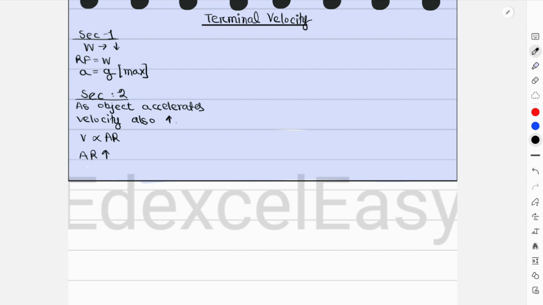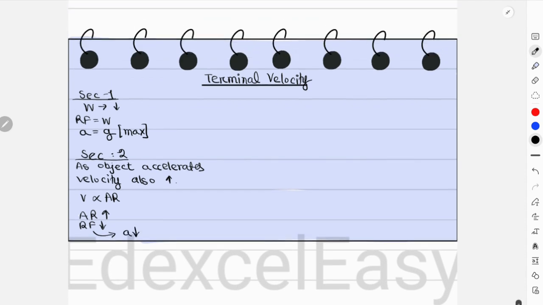And because of this increase in air resistance, this is a resistive force, right? So the overall resultant force decreases. And if resultant force decreases, acceleration would decrease. So now the object is moving downwards at a lower rate of acceleration. Then comes your scenario 3.